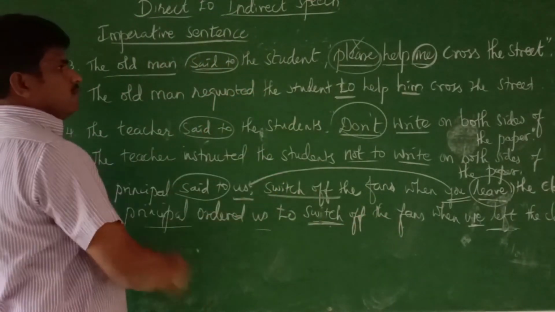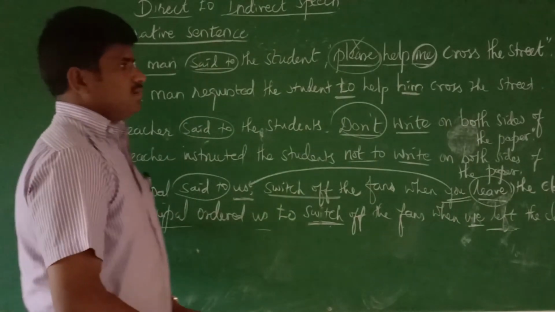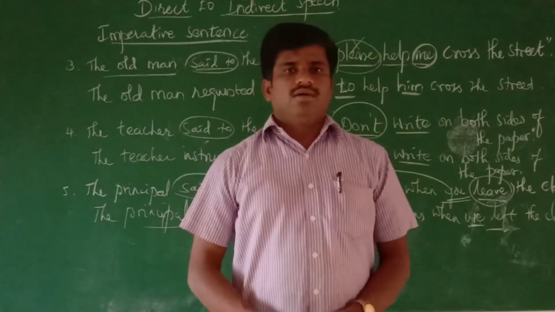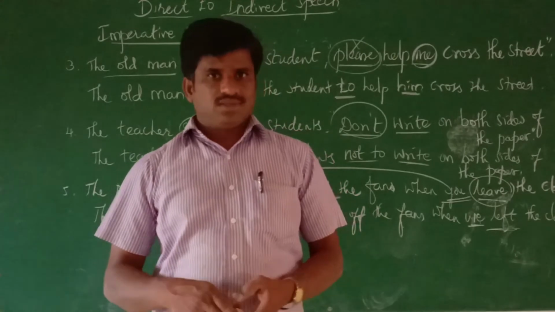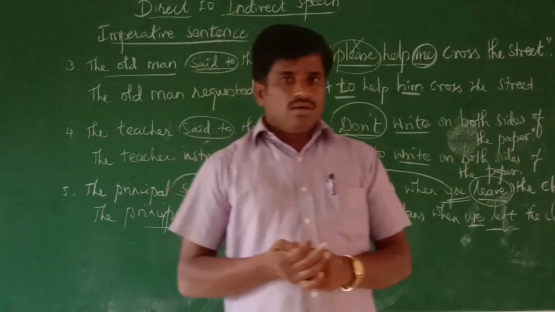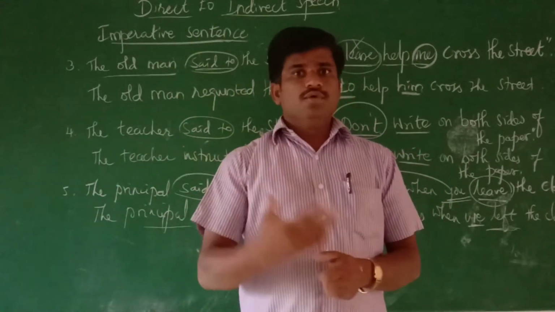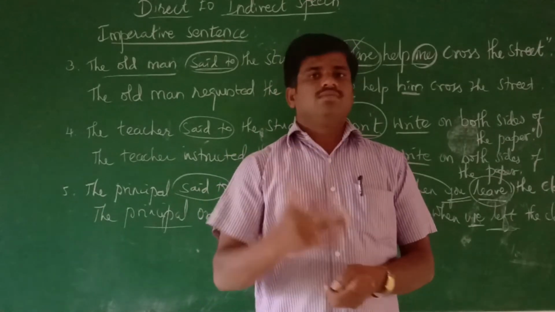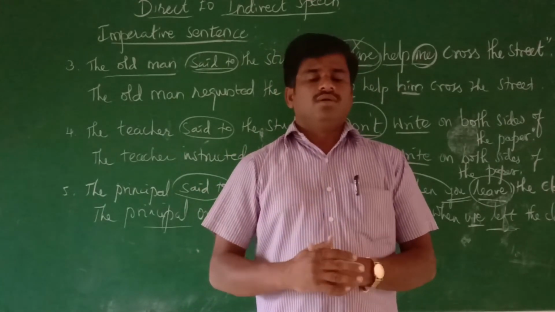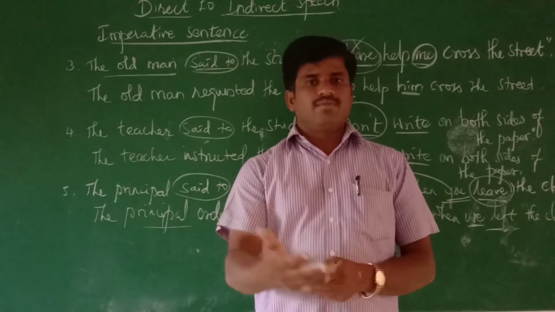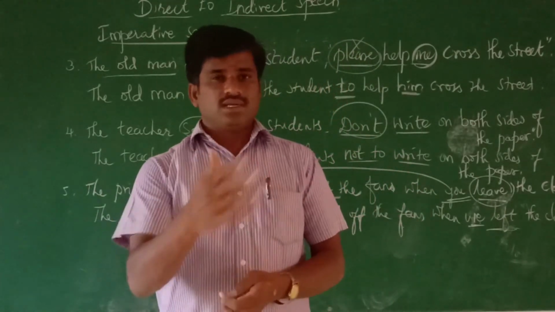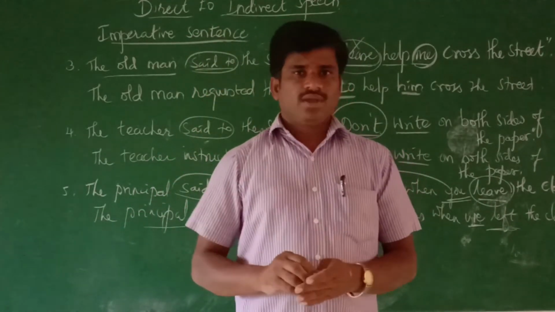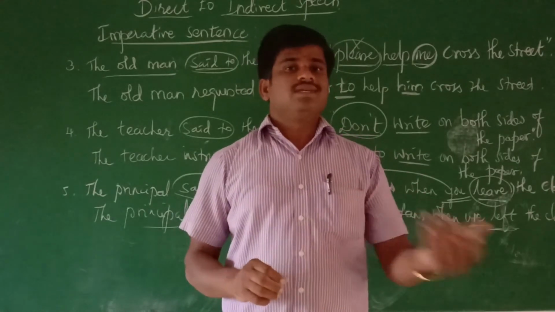These are the five easy examples I taught you in this class. I can give you some other examples at the time of practice sessions. You should practice in your home, or you can get some other examples.